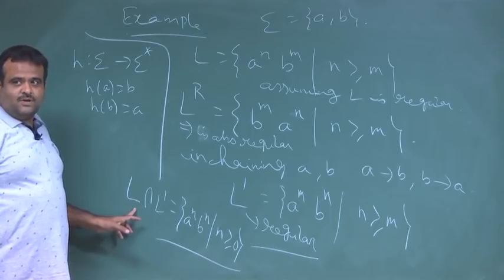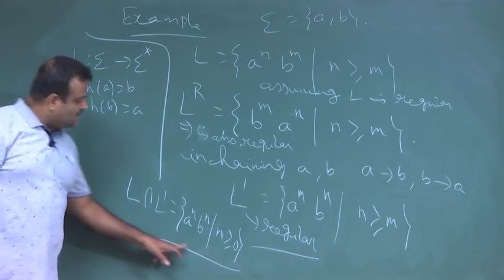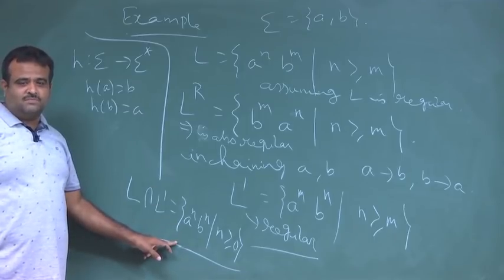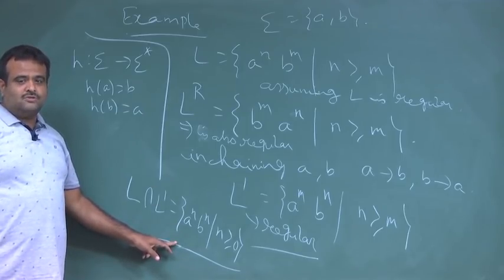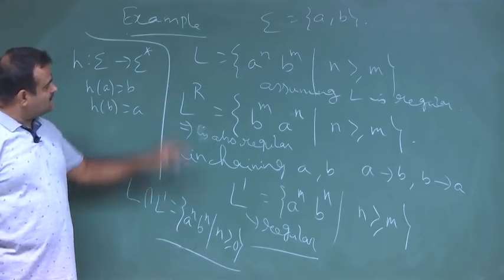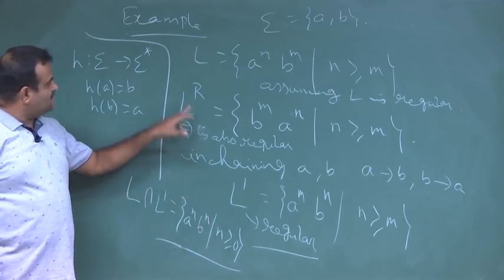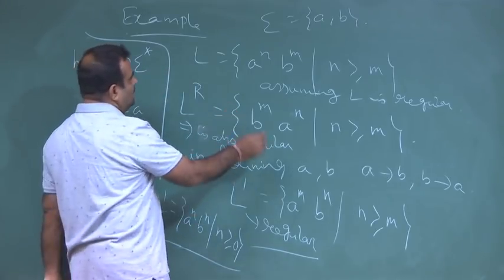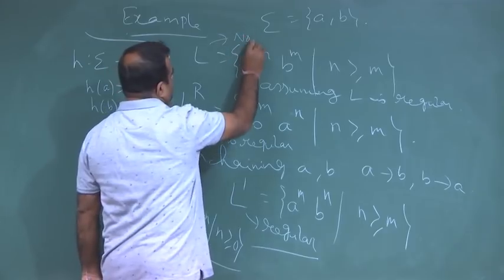That is another property of regular sets. So this has to be regular, but we know this is not regular. We have proved this using the pumping lemma. So that means there is a contradiction. Since this is not regular, the intersection cannot be regular, so L cannot be regular. This implies a contradiction, which means L is not regular.